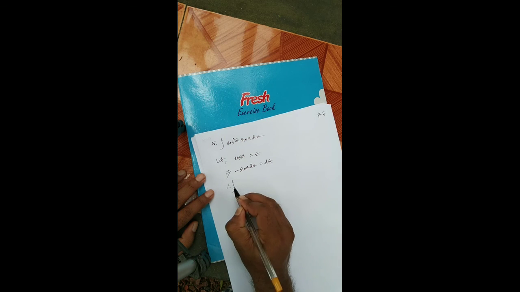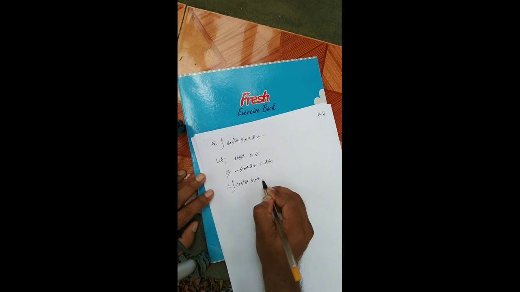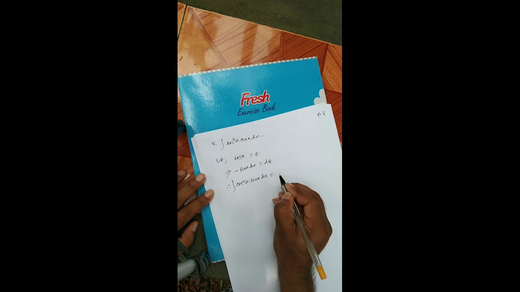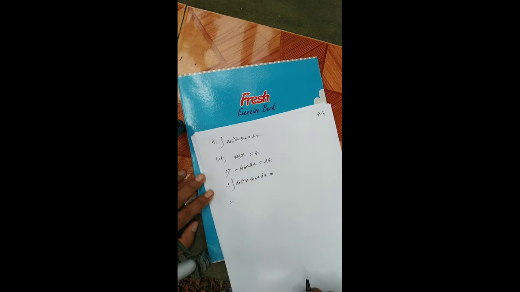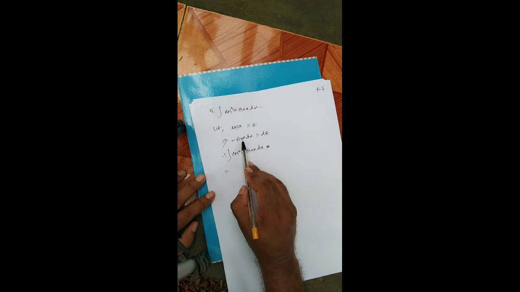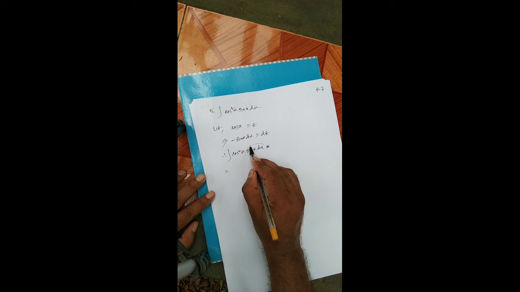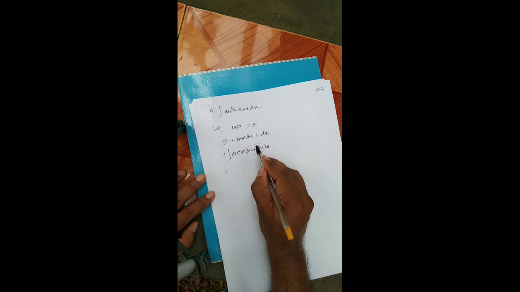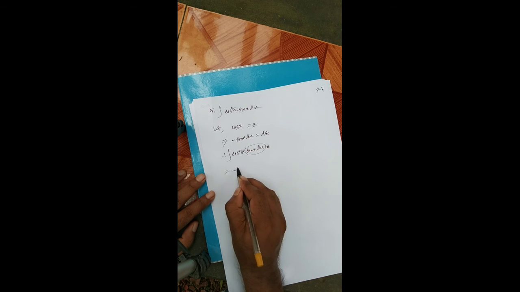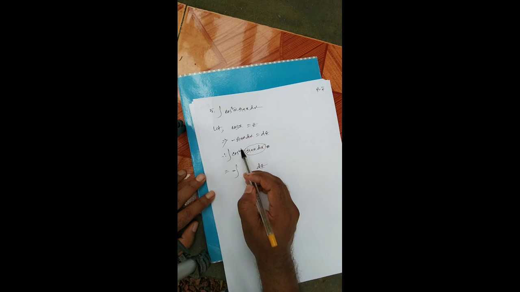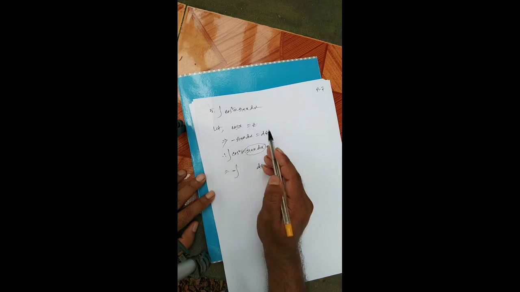Therefore integration cos square x into sin x dx is equal to, we know minus sin x dx equals dz. Therefore sin x dx is equal to minus dz. The value of sin x dx is equal to minus dz, and the value of cos x equals z.